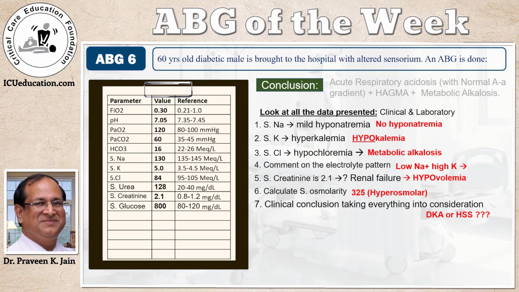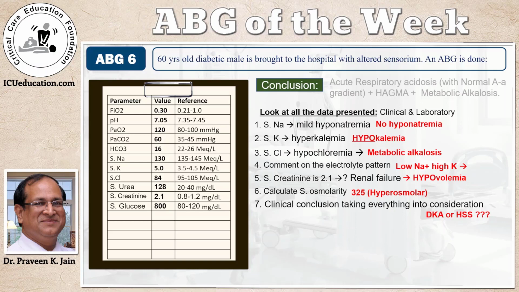So DKA is possible, renal failure we thought is possible, but we saw that the urea creatinine ratio was high. This was not a feature of renal failure. So this could point to diabetic ketoacidosis. We also found that the creatinine which was elevated is not due to renal failure, is due to hypovolemia. We saw this is a hyperosmolar state.